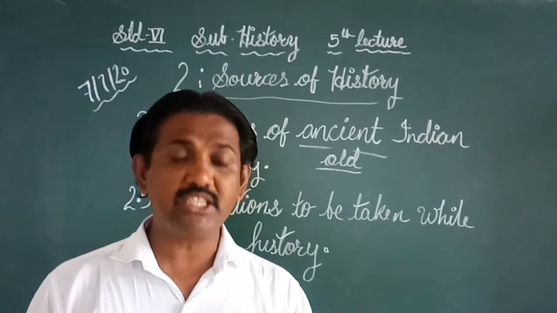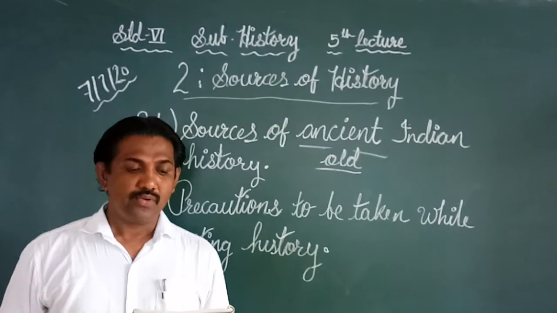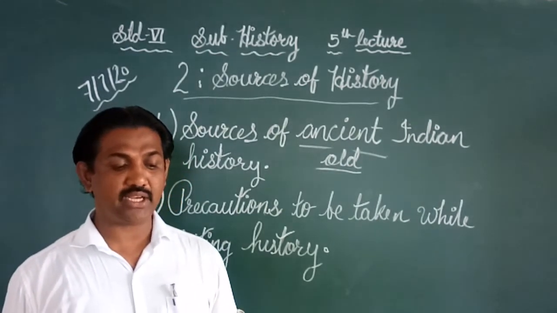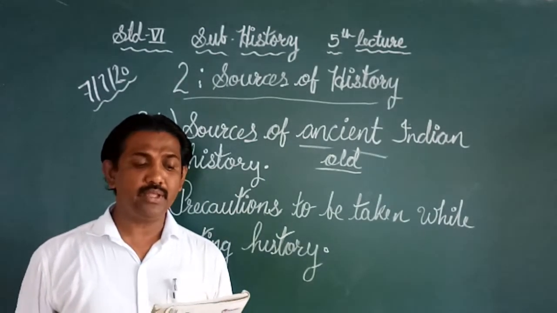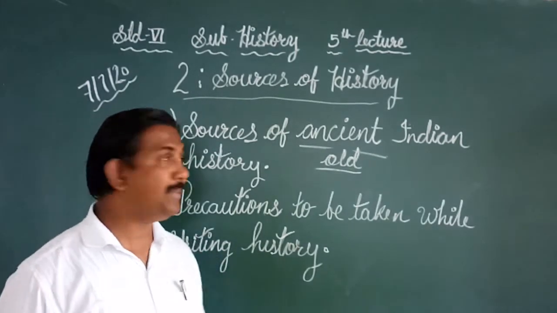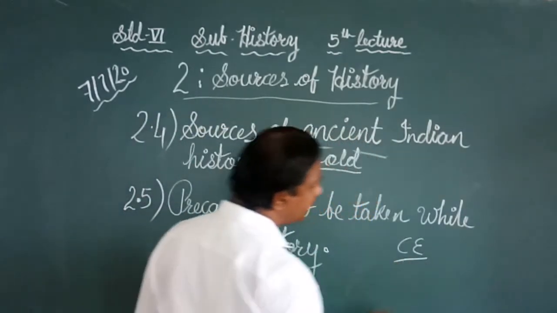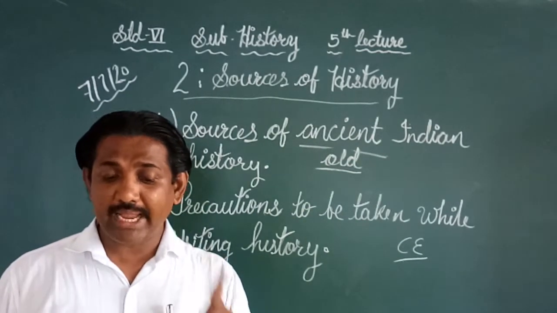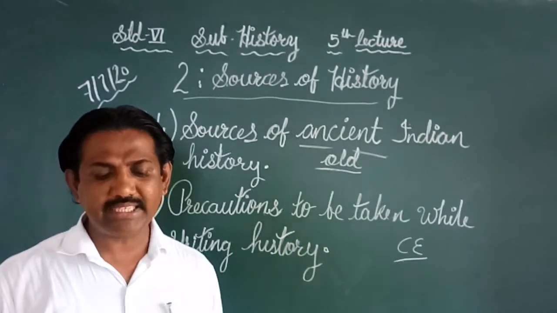Please take out your page number 9, from the starting. 2.4 Sources of Ancient Indian History. The ancient period of Indian history extends from the Stone Age to the 8th century CE. CE means Christian era. The ancient period of Indian history extends from the Stone Age to the 8th century Christian era.